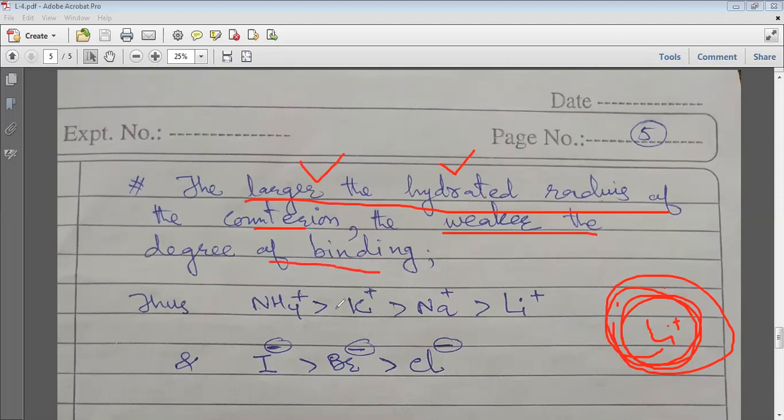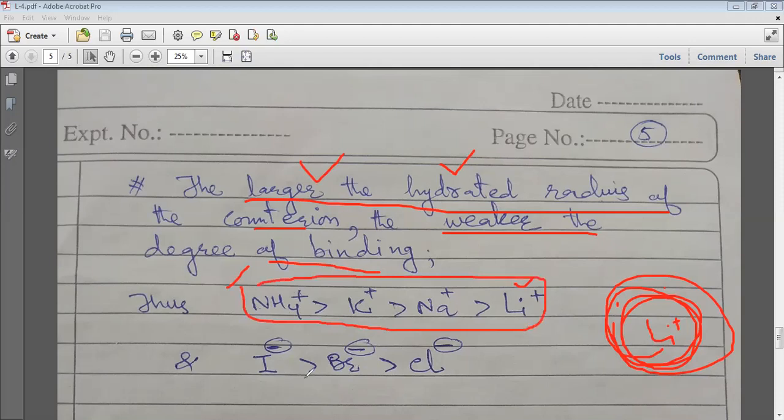So you can see the trend for ammonium, potassium, sodium. Obviously the size is small. For lithium, its hydrated radius will be more, so its degree of binding will be very less. This is the trend you observe for these four types of ions.